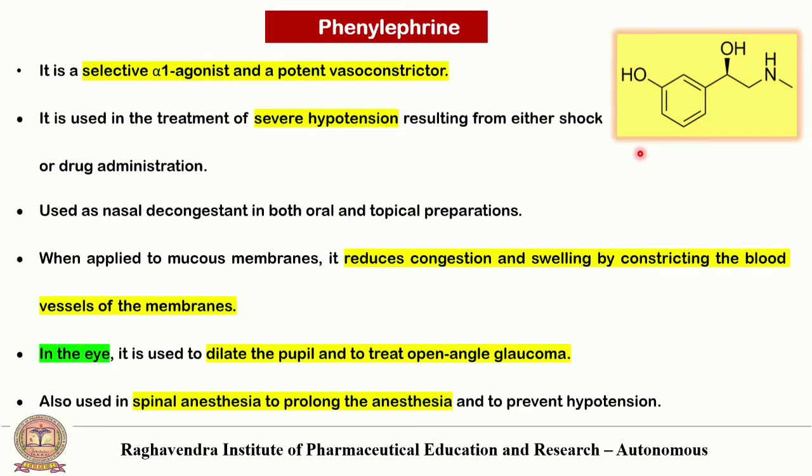It is also used as a nasal decongestant. When it is applied to mucous membranes, it reduces the congestion and swelling by constricting the blood vessels of the membranes. It also works in the eye, used to dilate the pupil, thereby it is helpful in the treatment of open angle glaucoma. It is also used as a spinal anesthetic agent to increase the anesthesia. This is also helpful for the prevention of hypotension.